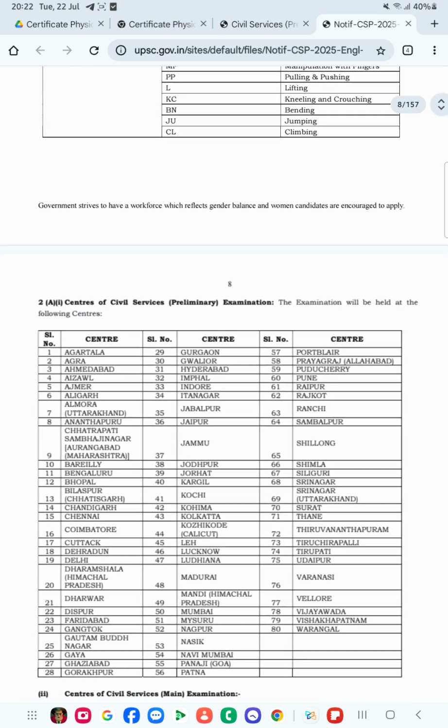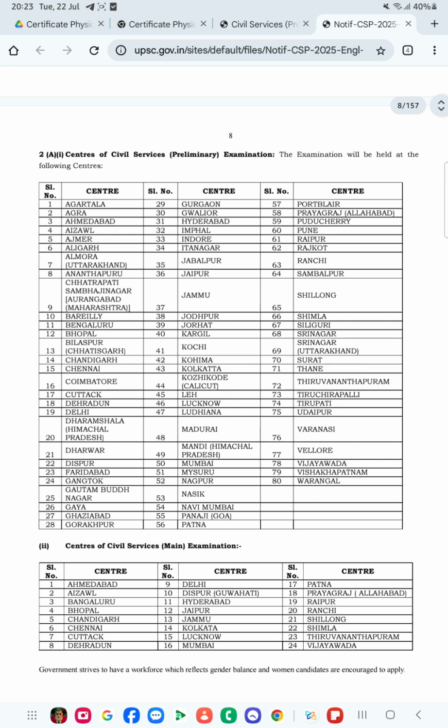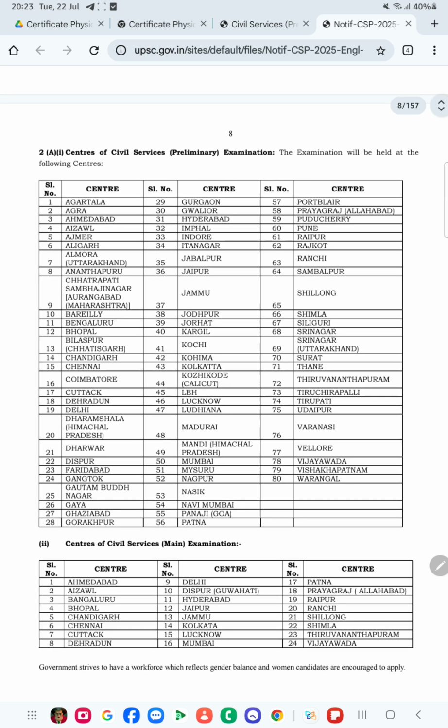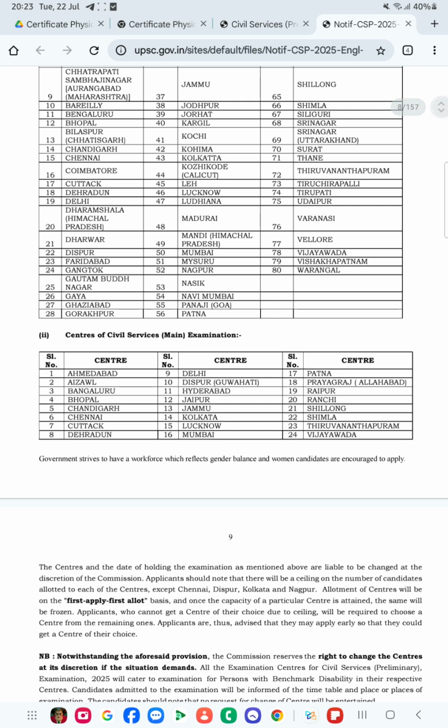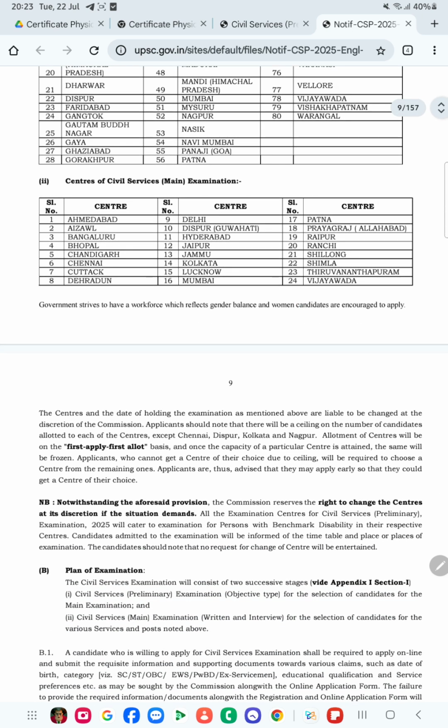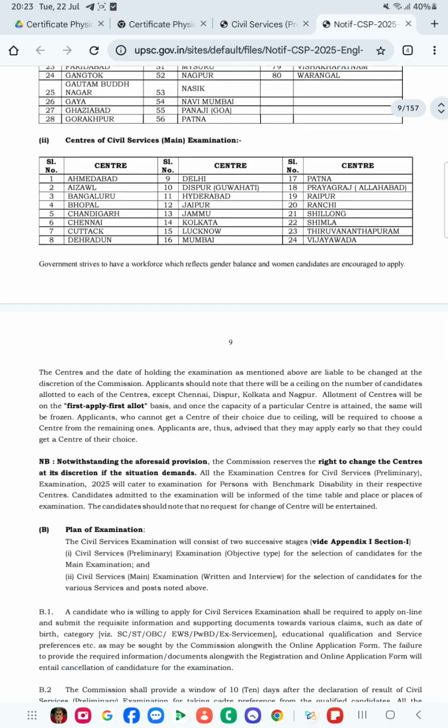So these are the eligibility, these are the centers where you can appear for the preliminary examination. You can see there are 80 centers in the whole of India, in various states. You can choose according to your own preference, but that number of centers decreases to 24 when it comes to the main examination, because in the mains examination fewer candidates appear.